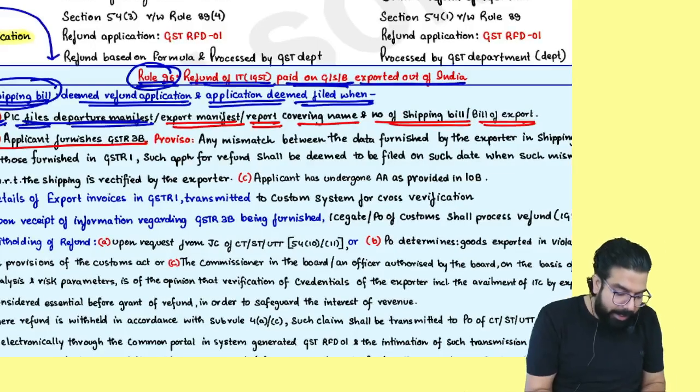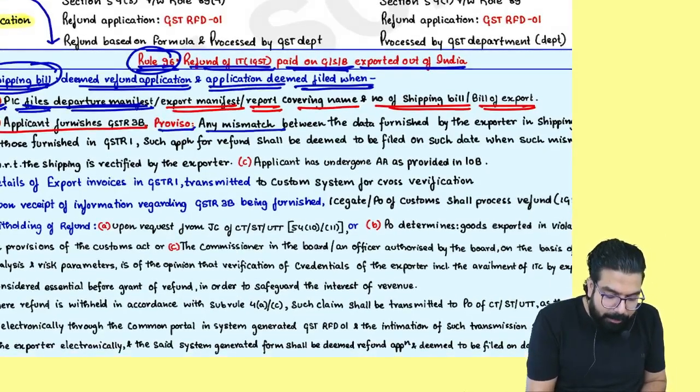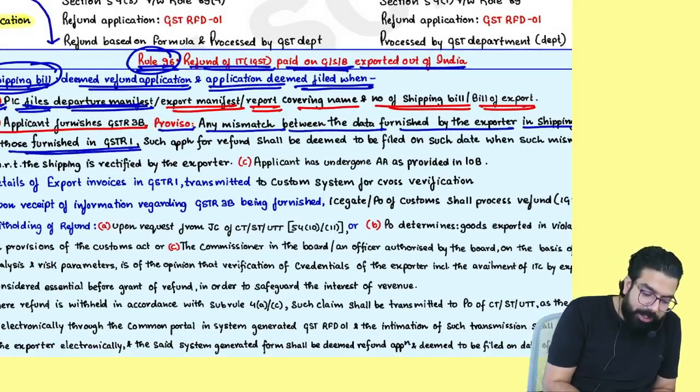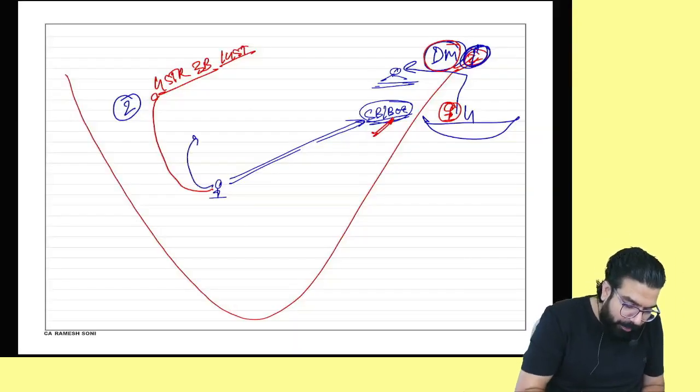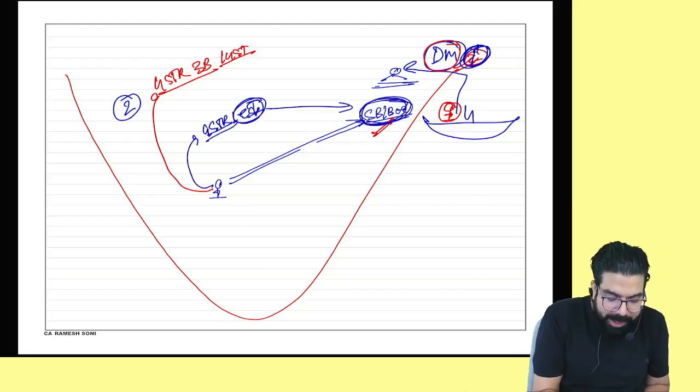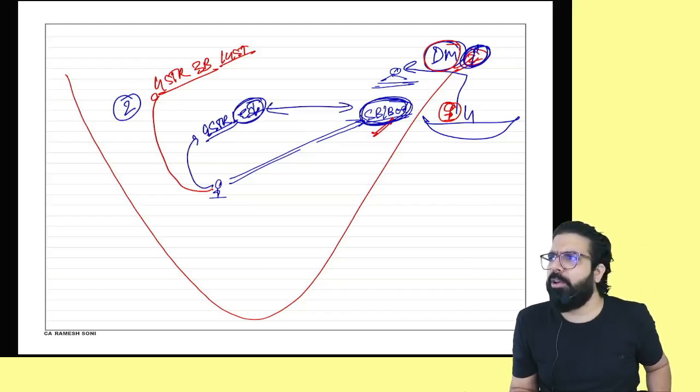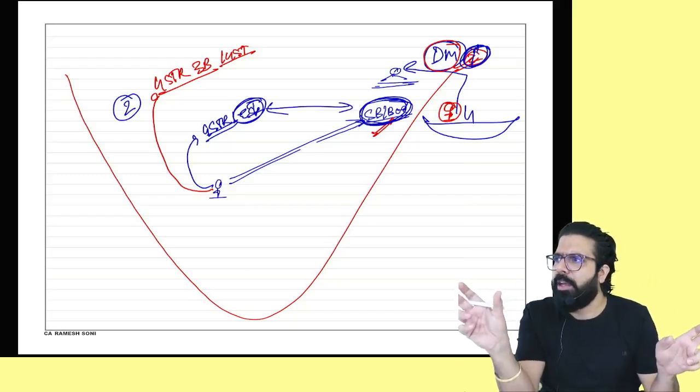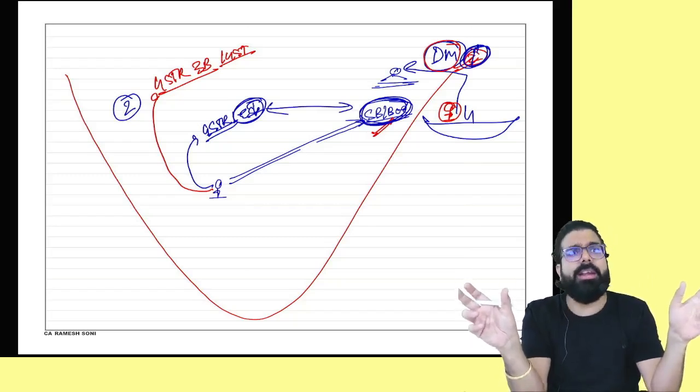Number 3, they are telling in the proviso, any mismatch between the data furnished by the exporter in the shipping bill and those in GSTR 1. You will also file your GSTR 1. In GSTR 1, you will show your export invoice. If there is any mismatch between the export invoice and the shipping bill, they will ask: in your export invoice you say you are exporting this, but in your shipping bill there is something else, why the difference?